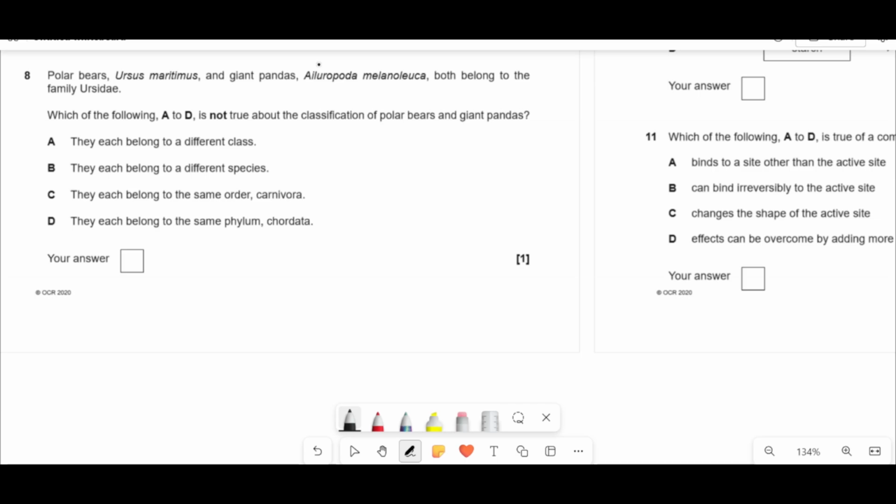Polar bears, Ursus maritimus, and giant pandas, Ailuropoda melanoleuca, both belong to the family Ursidae. Which of the following is not true about the classification of polar bears and giant pandas? Desperate King Philip cried out for goodness sake.